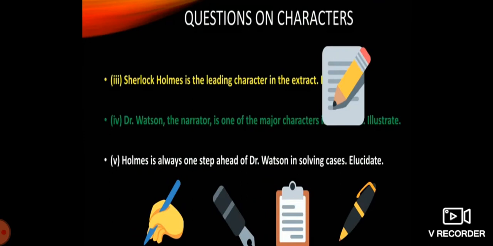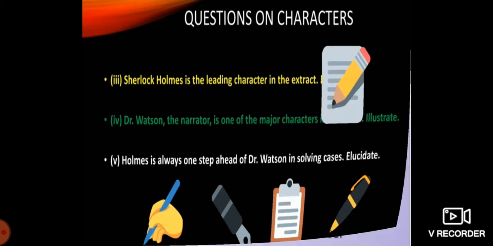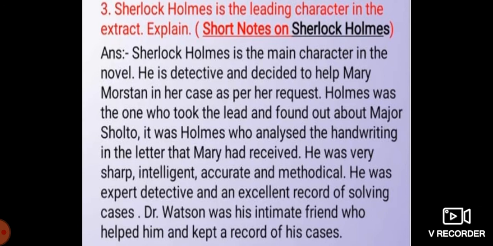See, the third, fourth and fifth questions are there on character. Moving further to the third question: Sherlock Holmes is the leading character in the extract. Explain. So we have to write a note on Sherlock Holmes. Sherlock Holmes is the main character in the novel. He is a detective and decided to help Mary Morstan in her case as per her request.